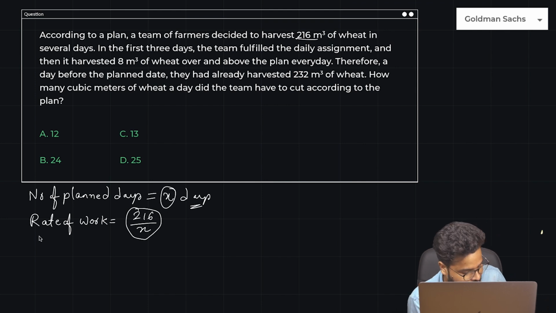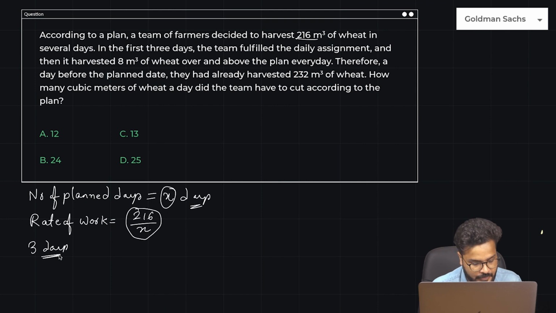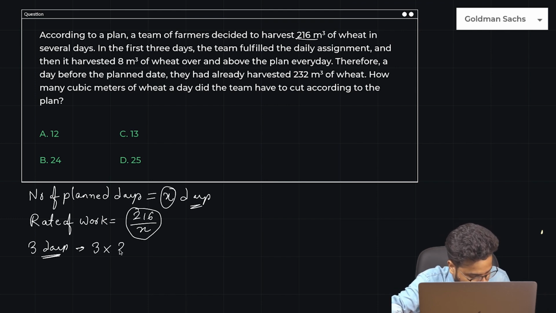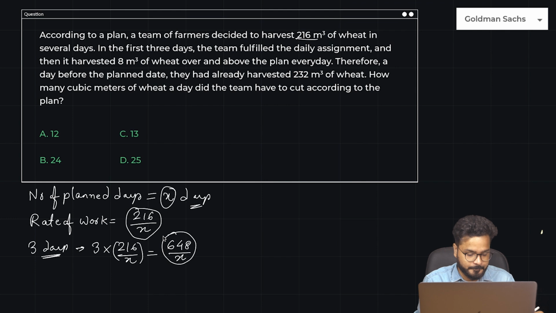For the first 3 days, the team fulfilled the daily assignment. So whatever they planned, they were doing according to the plan. So that means in 3 days, how much work would they complete? 3 into 216 by X, which is nothing but 648 by X. This much amount of work would have been completed.